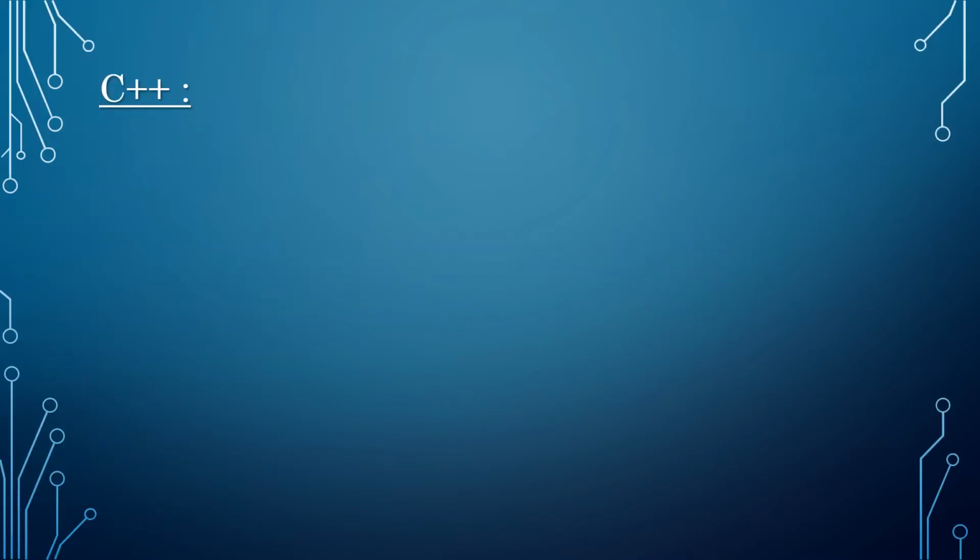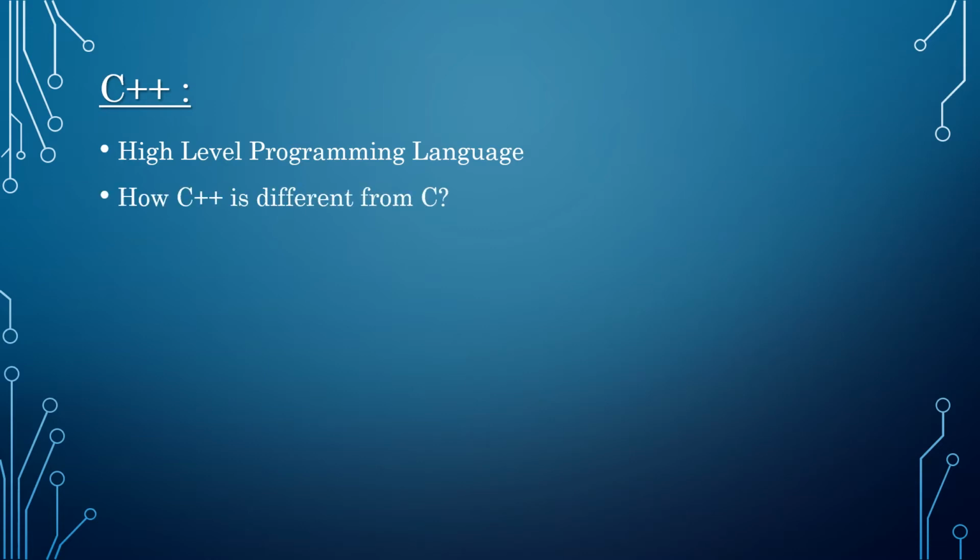C++. What is C++? Well, it is a high-level programming language. So, C is also a high-level programming language, right? So, when we have C, what is the necessity of C++? Why do we need C++ when we already have a C program, which is also a high-level programming language? How is C++ different from C?